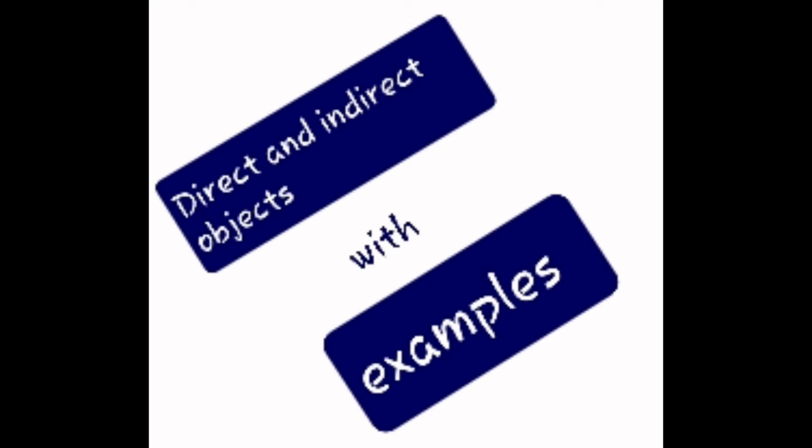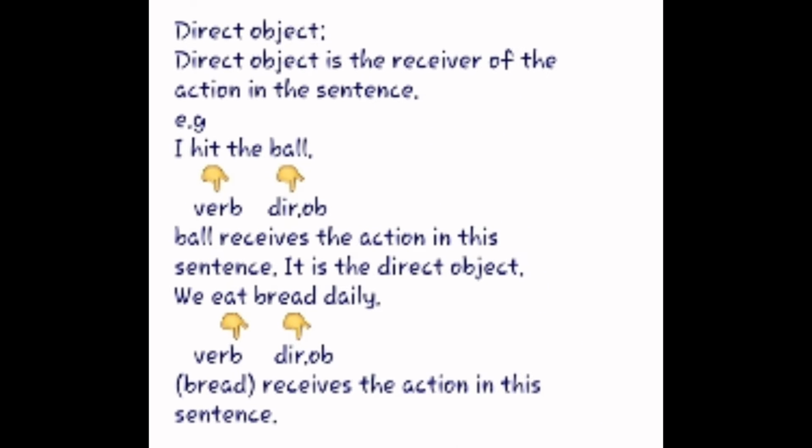Okay, let's start our lecture about direct and indirect objects with examples. What is a direct object? A direct object is the receiver of the action mentioned in the sentence. For example, I hit the ball. In this sentence, hit is a verb and ball is the direct object, because the ball receives the action in the sentence.